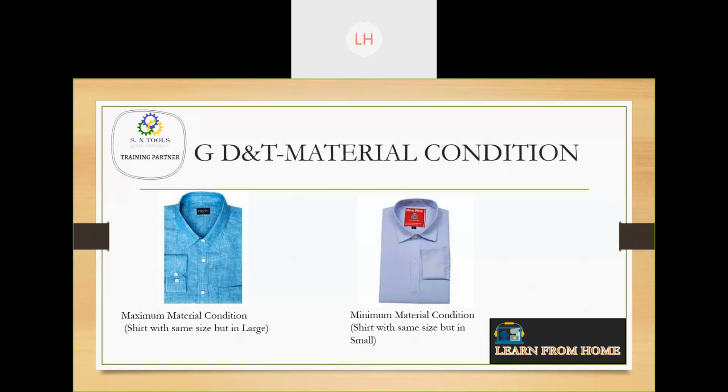Yes, Avinash, you are correct. When there is a positive clearance, that's what I was explaining. If there is a positive clearance, then there will be a clearance fit. If there is a negative clearance, it will be an interference fit. If it is a combination of positive as well as negative, it will be a transition fit. Adjustable fit is called a transition fit.